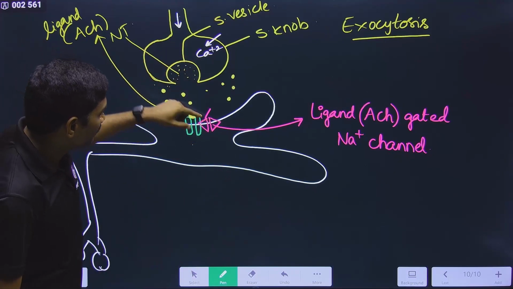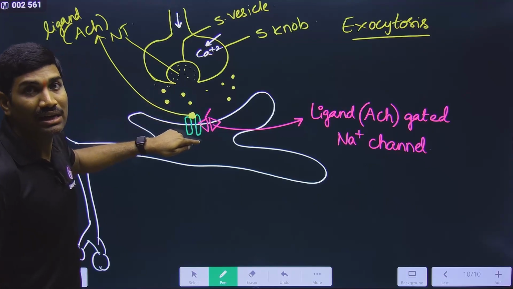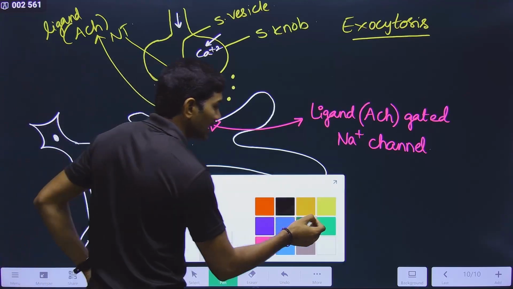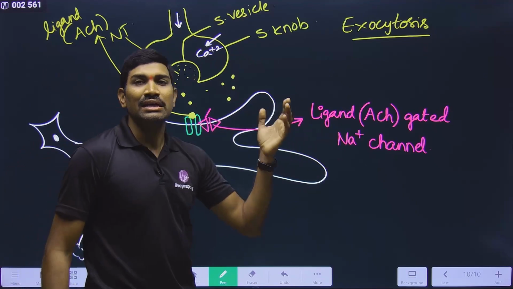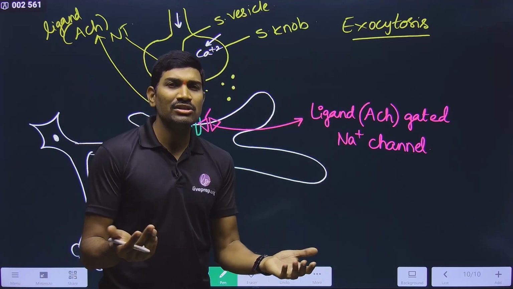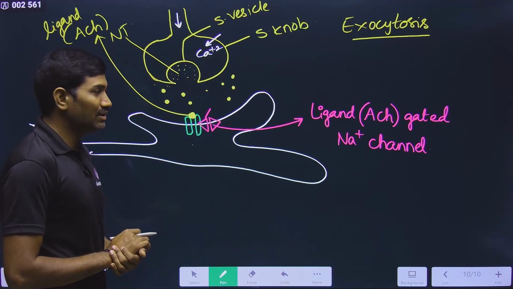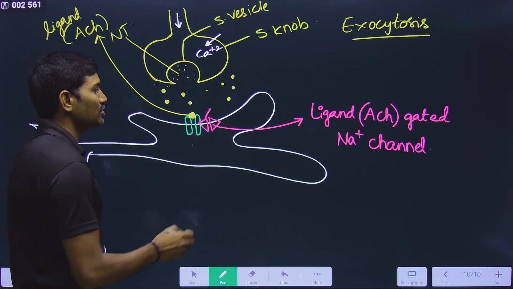So when will it be open? As long as this ligand is attached to the receptor, until then this gate will be open. Once this gate is open, now what happens? Observe carefully. What type of channel is it? A Na plus channel. Channel means without using any energy, from high concentration to low concentration it will come. Where is Na plus more?